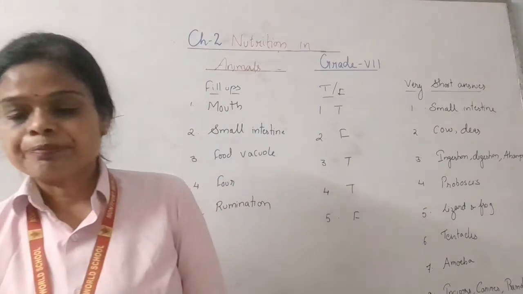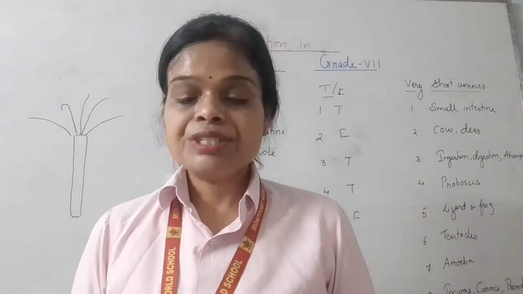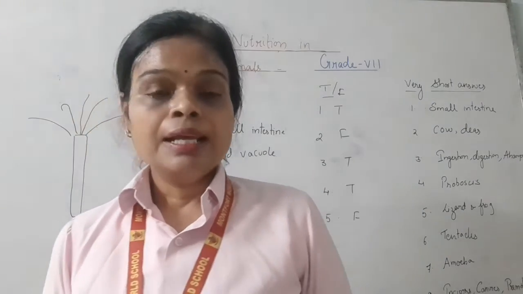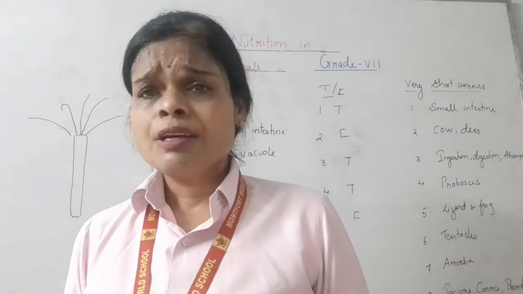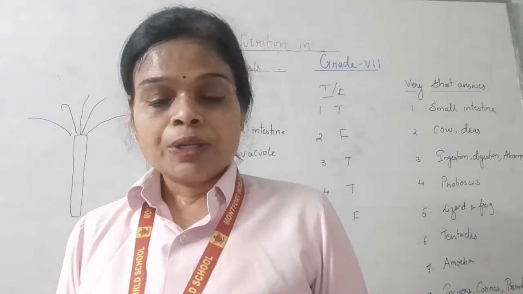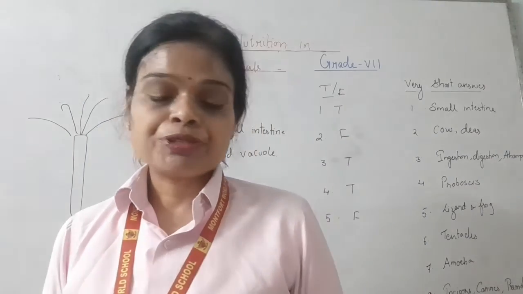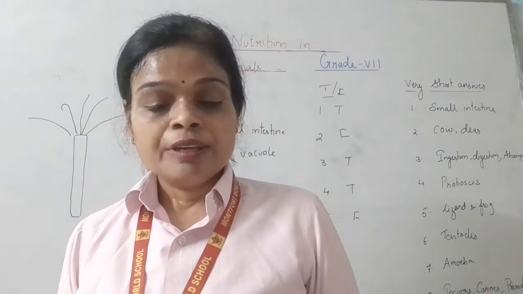Difference between intracellular digestion and extracellular digestion. Intracellular digestion is the process of digestion which takes place within the cell, like in amoeba and paramecium. That is the simplest form of digestion, in which ingestion, digestion, absorption, assimilation and egestion take place within the cell.